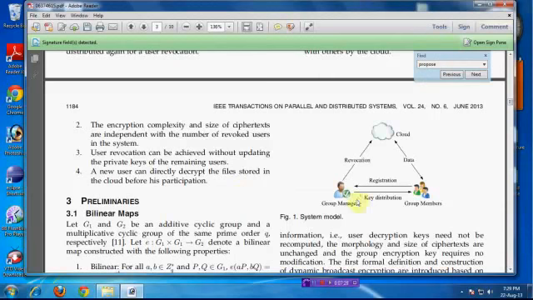Here, given the system model, the group manager will distribute the key to the group members, and the group manager also registers the group members. The group manager revokes the data and users also. The group manager only contains the administration permissions. If a user loads a file, that file only has administration permission. You have only that file. Other files you cannot access, because you are just like a guest.